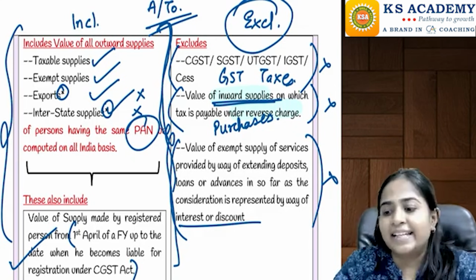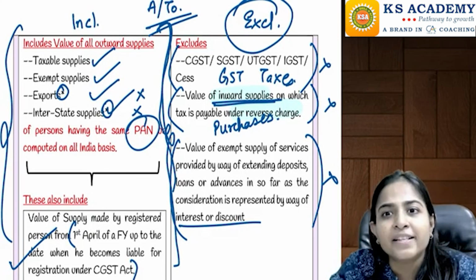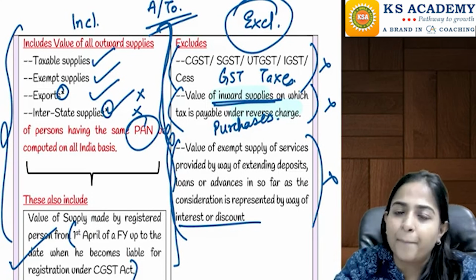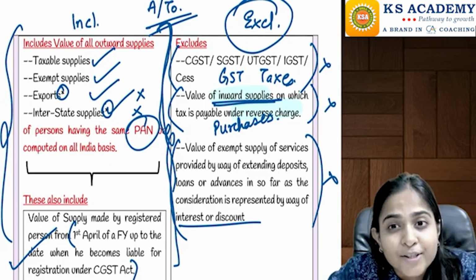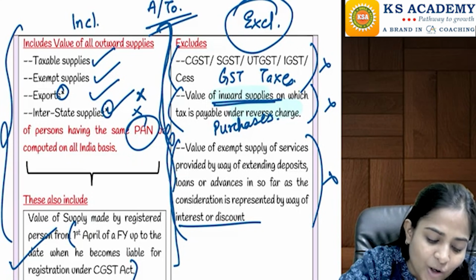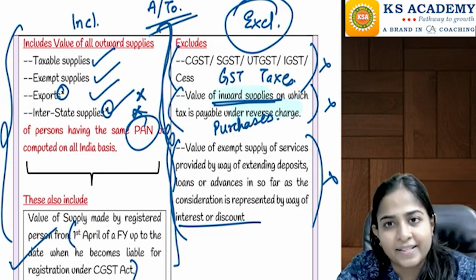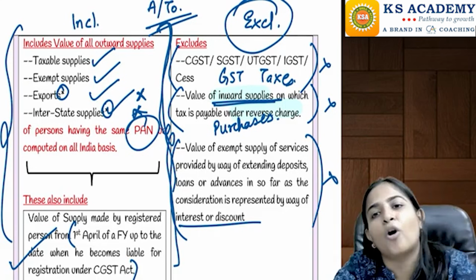Why? They are telling that if you are doing exports or interstate supply, then you are a big person. And if you are a big person, then why are you coming for composition scheme? So your aggregate turnover can never include exports and interstate supplies. If you are doing exports and interstate supplies, then you are not at all eligible for composition scheme.